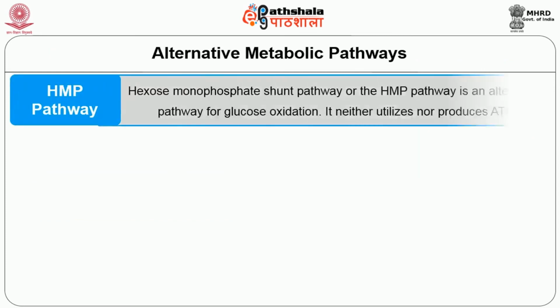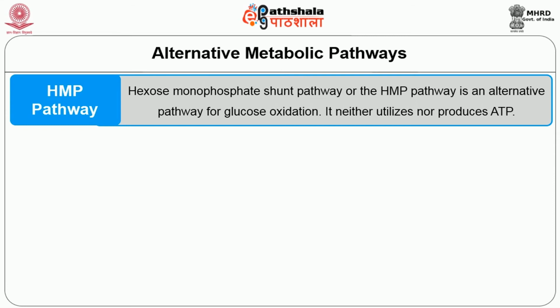Now let's learn other alternative metabolic pathways. The HMP pathway or pentose phosphate pathway, also called the hexose monophosphate shunt pathway, is an alternative pathway for glucose oxidation. It neither utilizes nor produces ATP.